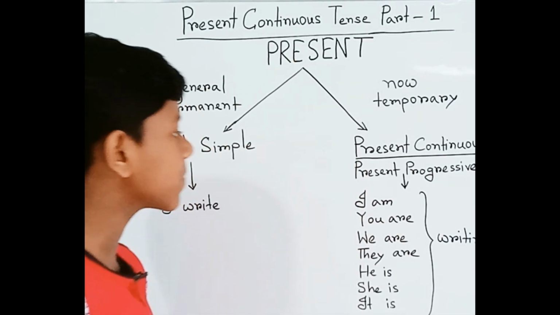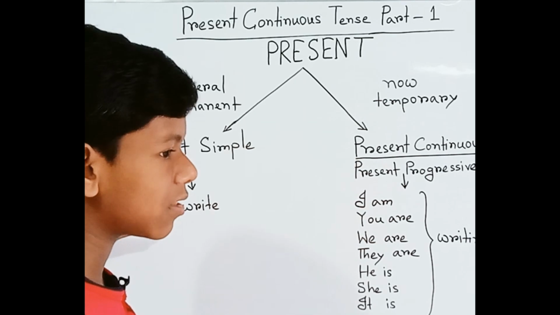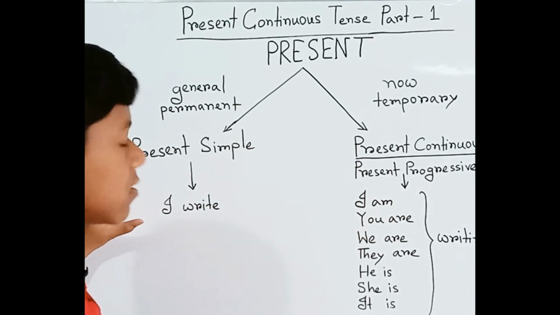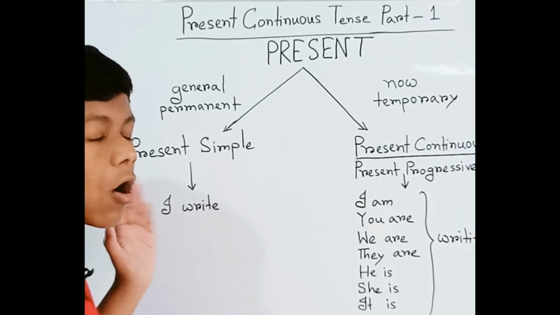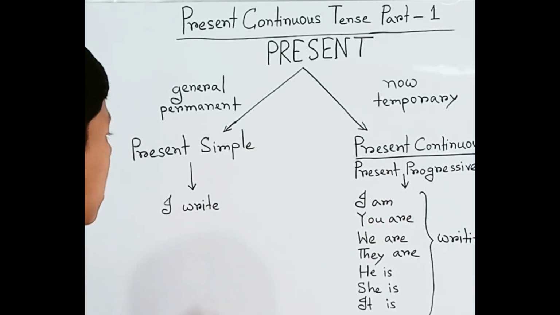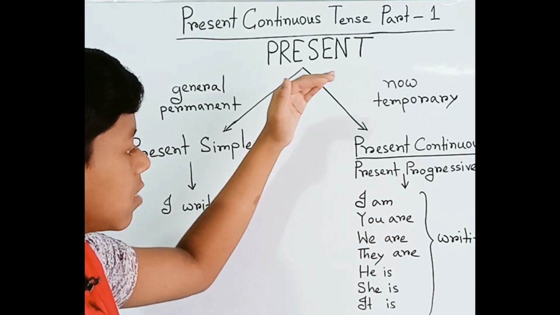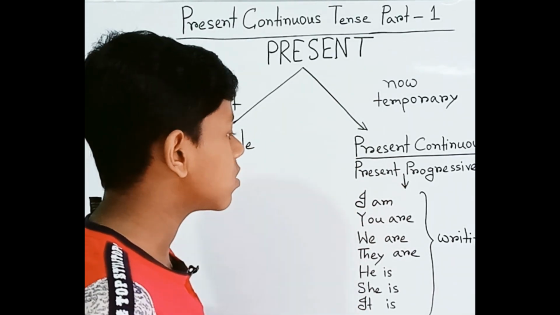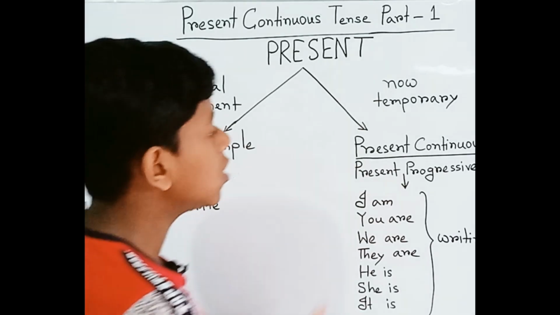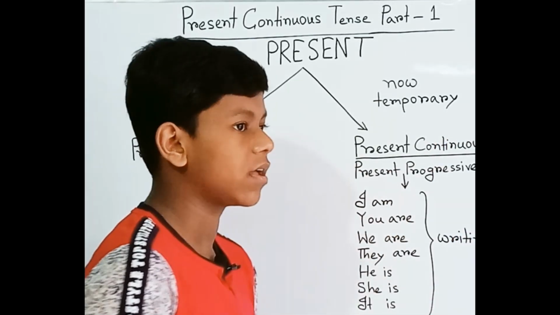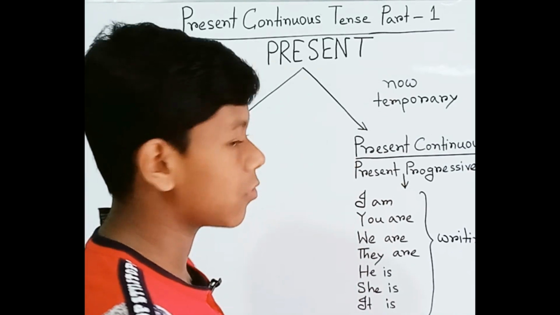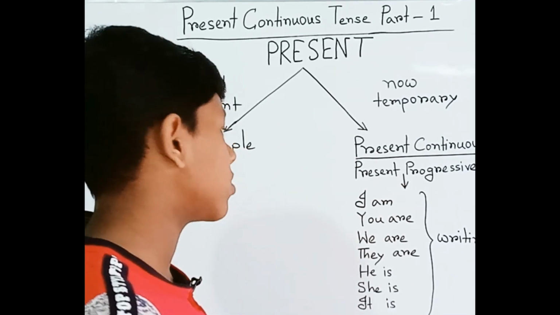Here I have written the present simple, which we have already learned in all parts of our present simple class. I have written "I write," and some sentences of present continuous. I have written present simple to help us understand present continuous.